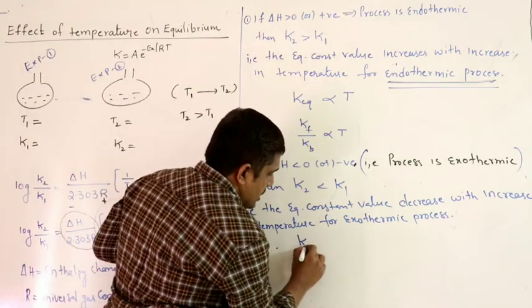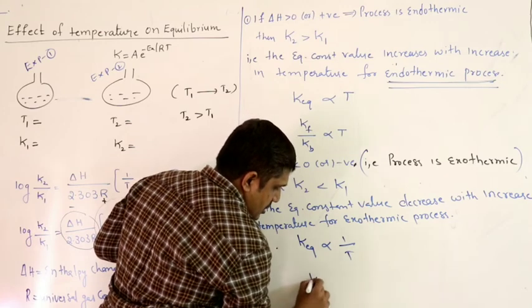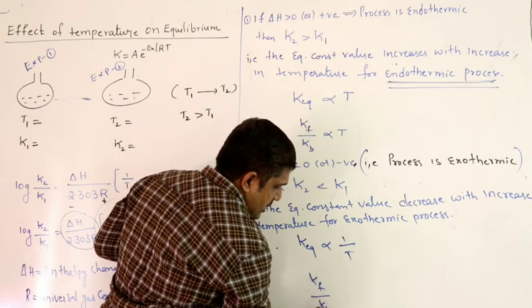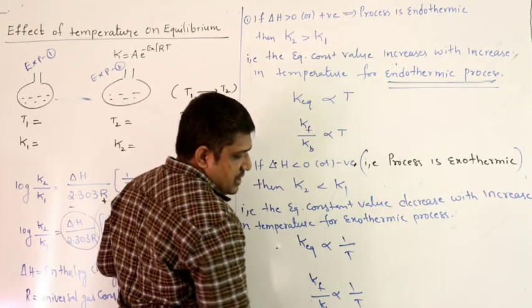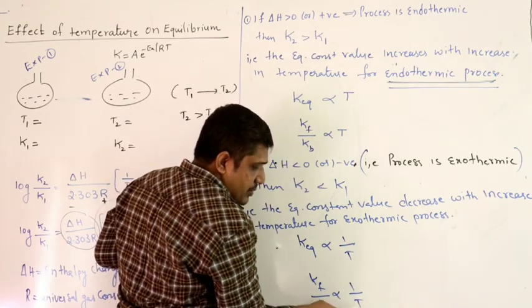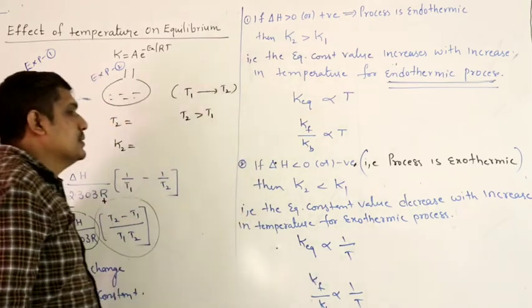That means the equilibrium constant is inversely proportional to temperature. So Kf by Kb is inversely proportional to T. So with increase in temperature in an exothermic reaction, Kf decreases, Kb increases.